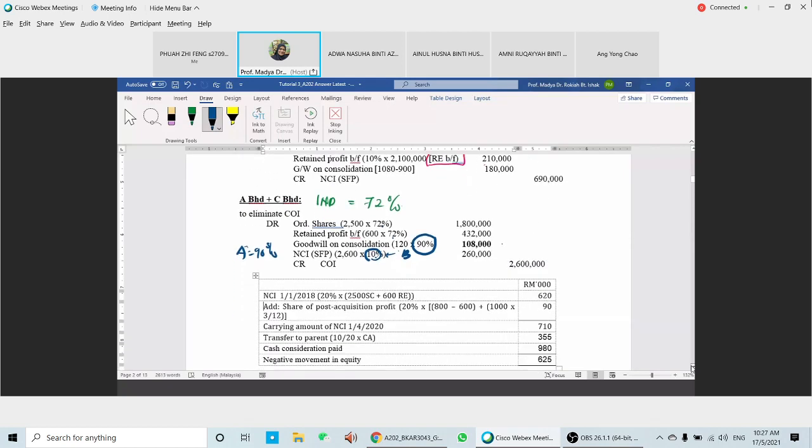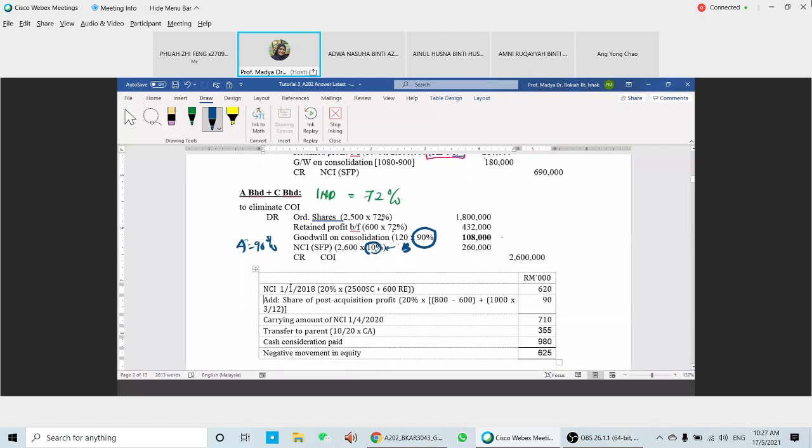Okay, so that one is the first one, to eliminate the COI. And then this one is to calculate for the 10% additional shares that A bought on 1st of April. So we need to find the NCI at the beginning. So NCI at the beginning we have 20% in C. Remember that in C, B has 80%. So that means another 20% here is NCI. Yeah? So 20% is NCI.